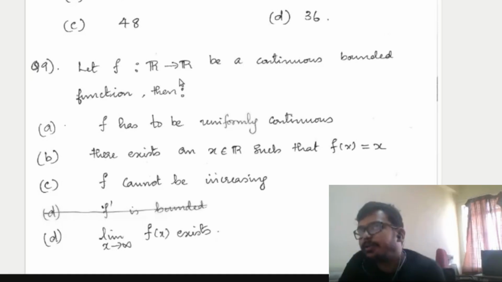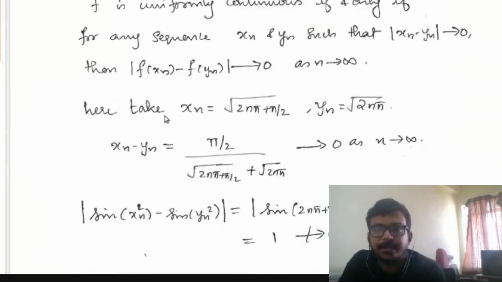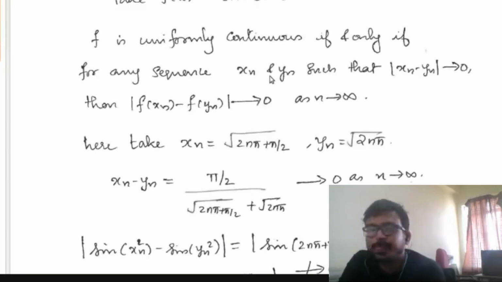What you have to do is, you take two sequences. You can take xn is equal to 2n pi plus pi by 2 and yn is equal to 2n pi.